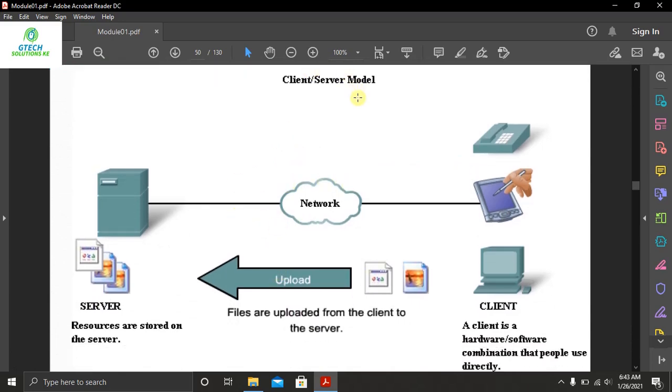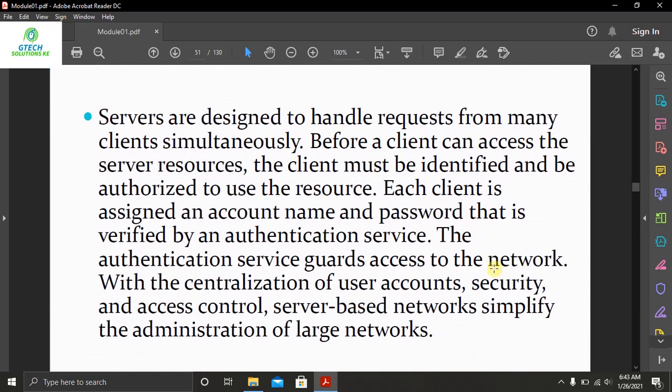So that our client server works. Servers are designed to handle requests from many clients simultaneously. So for example, you will find that millions and millions of people are watching videos on YouTube each and every minute. But this does not tell an individual to wait so that the other person completes watching, so that you can be the next one to watch. That's why we are saying that servers are designed to handle requests from many clients simultaneously.